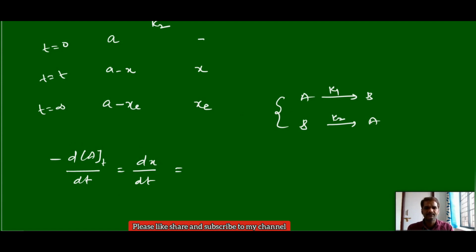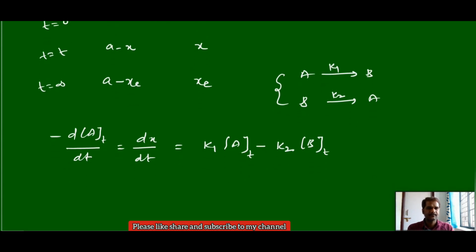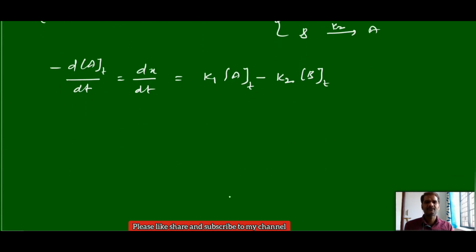You can write it like this: minus dA by dt for the first reaction is the rate constant K1 into the concentration of A. But for the second reaction, A is a product, but we are taking the decrease in concentration, so we have to take the sign negative. Because negative gives positive, the formation of product here, and in that case rate constant K2 into B. This is the concentration of A at a time t and concentration of B at a time t. And this is the rate expression for the reversible reaction.